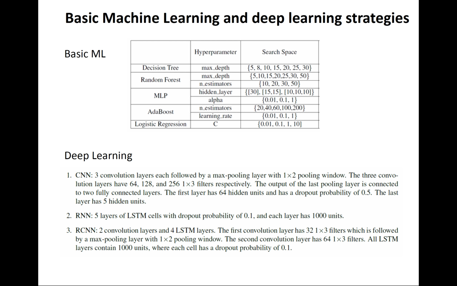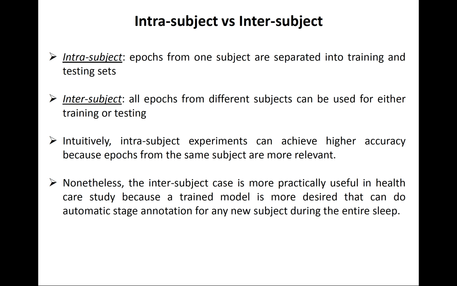And we tried both basic machine learning and deep learning algorithms. For the basic machine learning, we tried decision tree, random forest, multi-layer perceptron, AdaBoost, and logistic regression. For the deep learning, we tried convolutional neural network, recurrent neural network, and recurrent convolutional neural network as well.